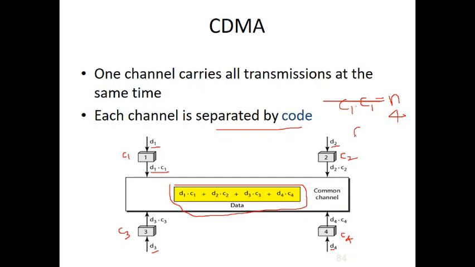And whenever we multiply two different codes, then we will get 0. So this is a special multiplication we use here. Let's see what happens. So now device 2 wants to hear the data from device 1. So that is why the entire link content will be multiplied with C1.